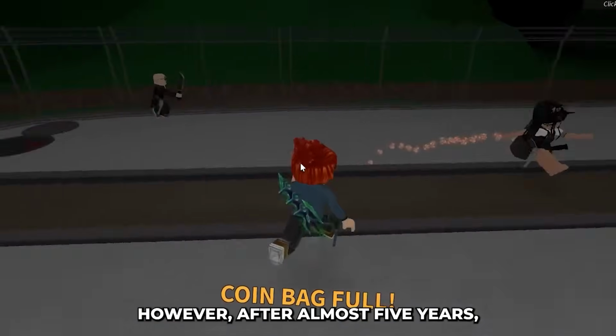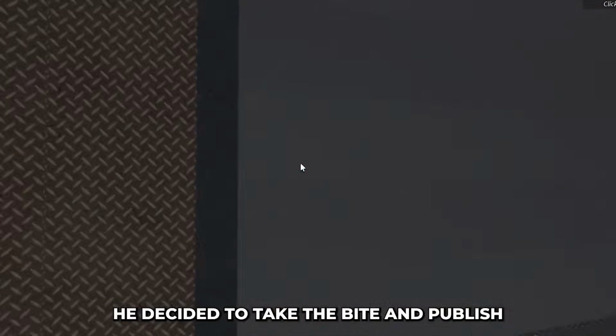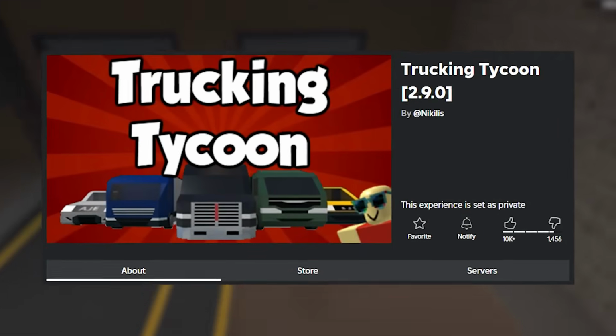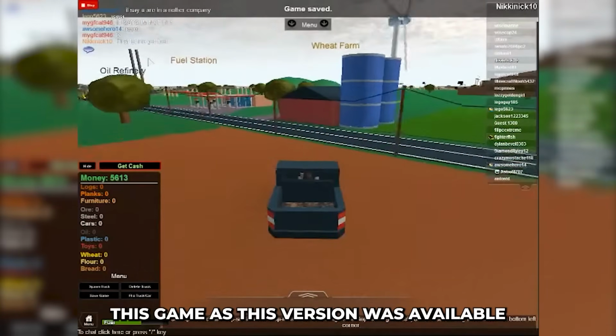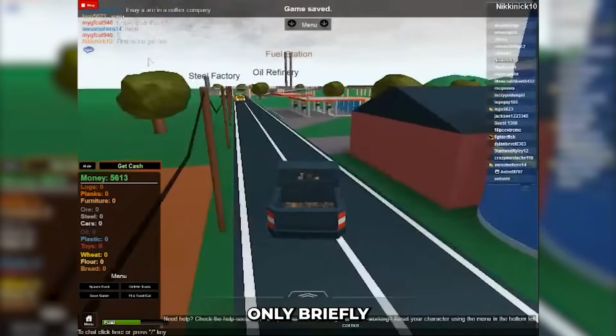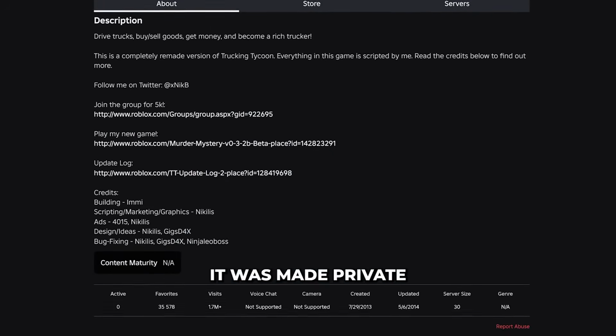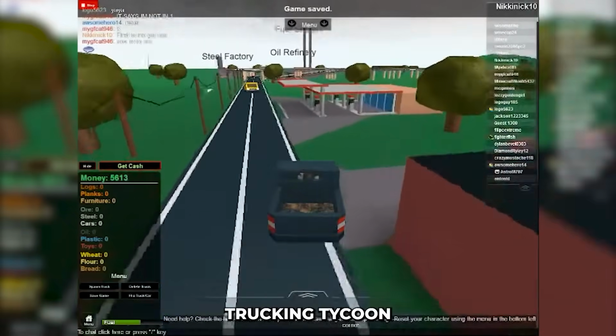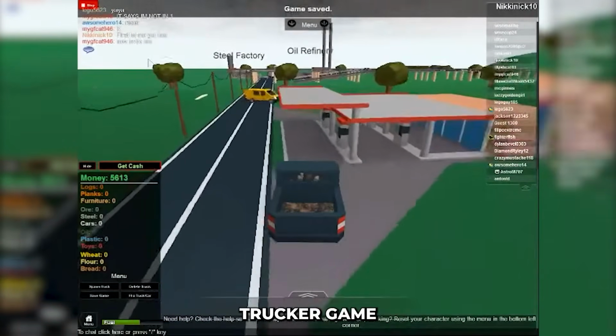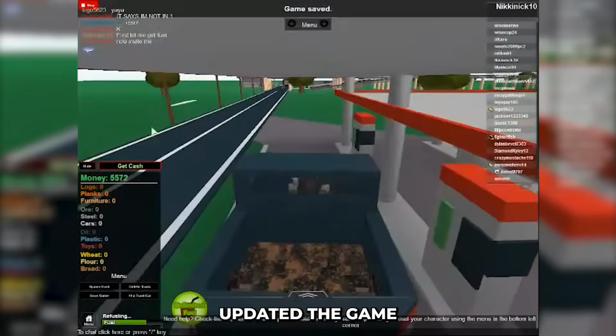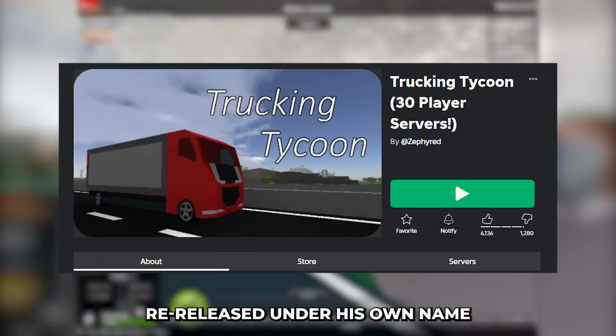However, after almost 5 years, he decided to take the bite and publish his first game, Trucking Tycoon. You probably never played this game, as this version was available only briefly. After not even a full year, it was made private. Trucking Tycoon was a fixed version of Zafarid's trucker game, but later Zafarid updated the game, and it was again re-released under his own name.